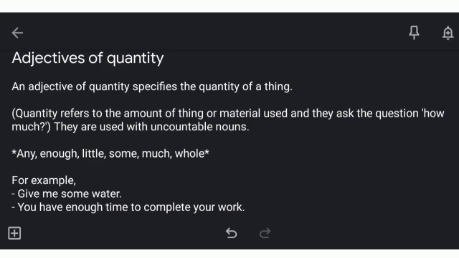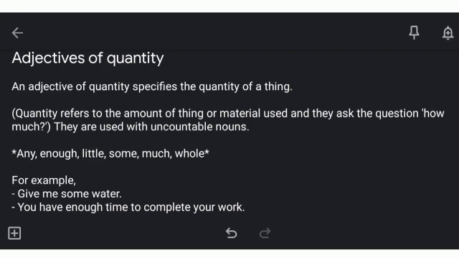For example, give some water. Give how much water? Some water. So, over here, some is the adjective of quantity. You have enough time to complete your work. How much time do you have to complete your work? Enough time. So enough is the adjective of quantity over here.